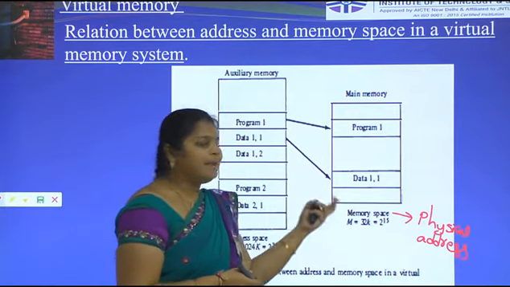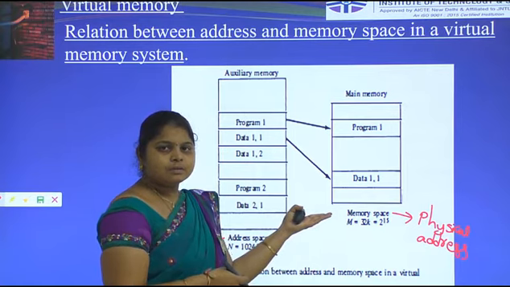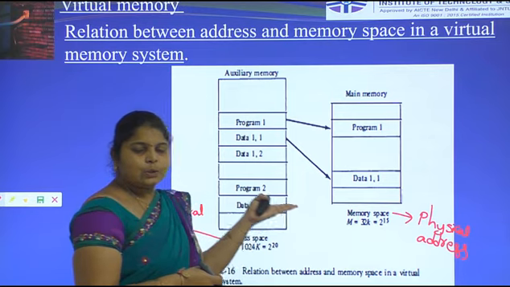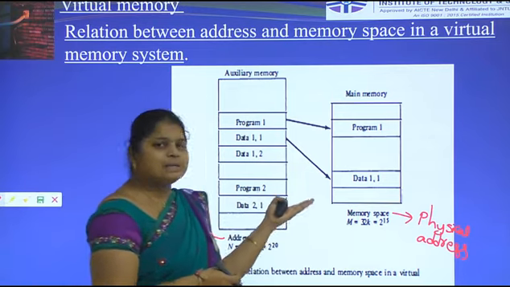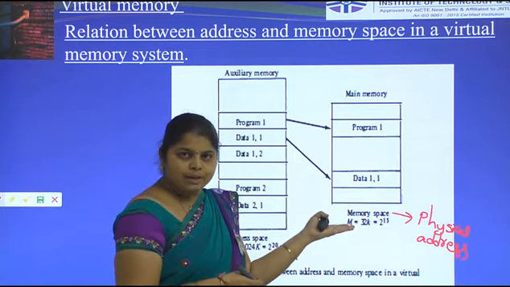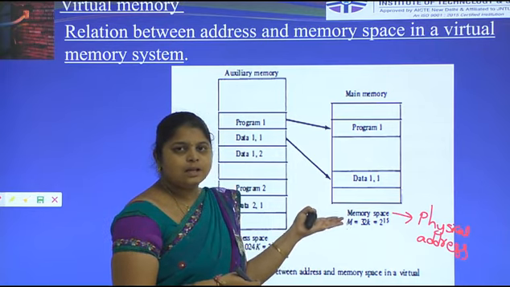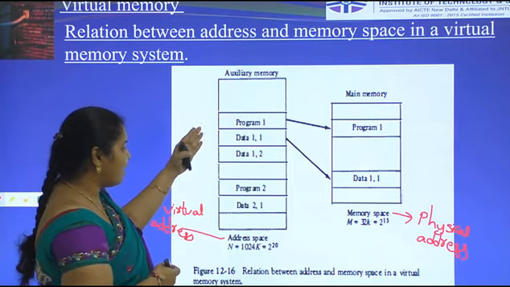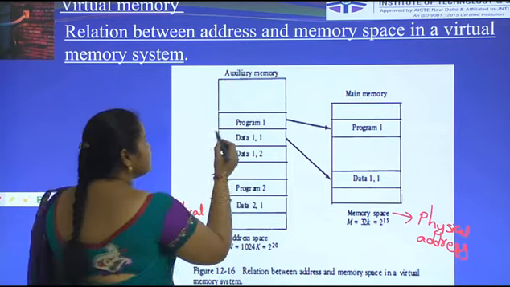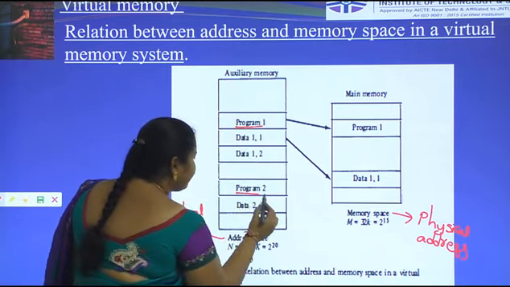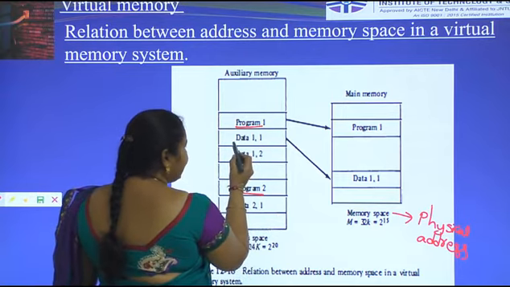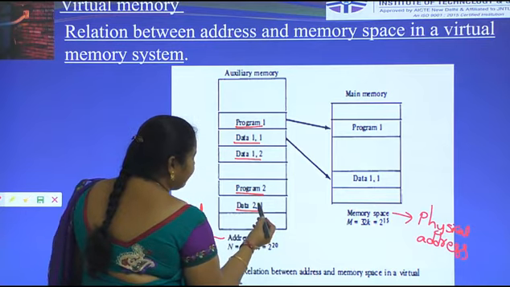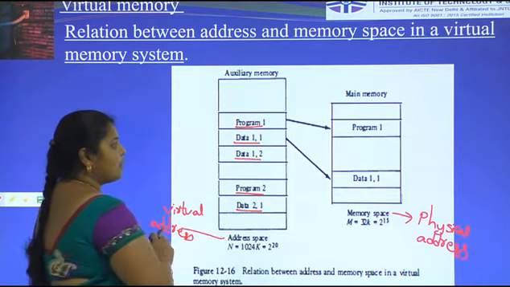Coming to the main memory. Main memory does not store the data permanently. Whatever program is stored in main memory, only then can the CPU execute the program. Here in auxiliary memory we denote program 1 and program 2. In program 1 we have its data, and in program 2 we have the data for program 2.